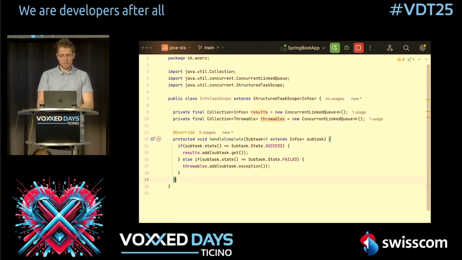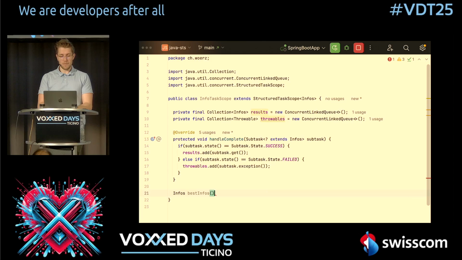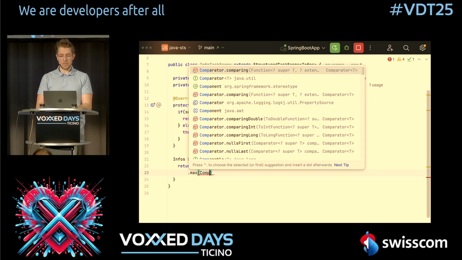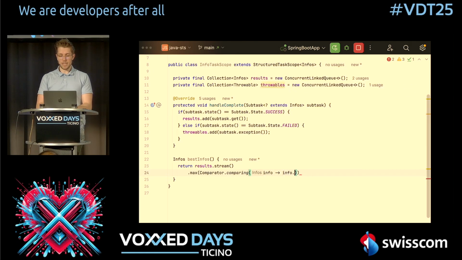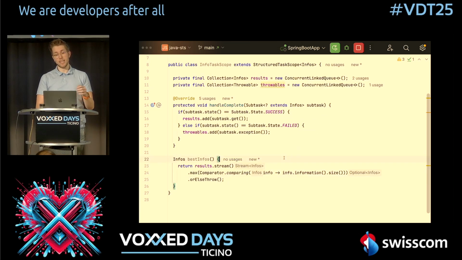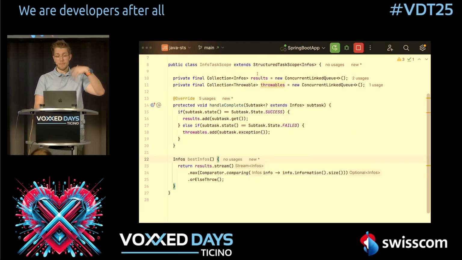So now what we can do here is we create a function, we say best infos, and we can just say return results stream maximum here, and we do the comparing again. We say we have our info.information.size, or else throw in our case. Now, of course, in here you could check, are there any results? If not, throw the throwables, but we will keep this simple in this case.